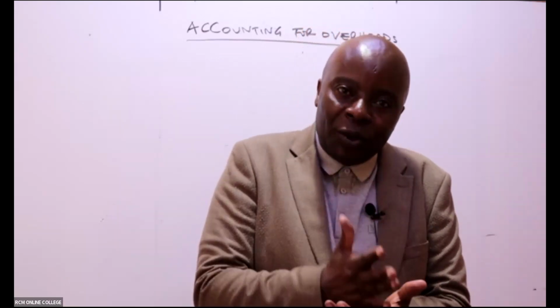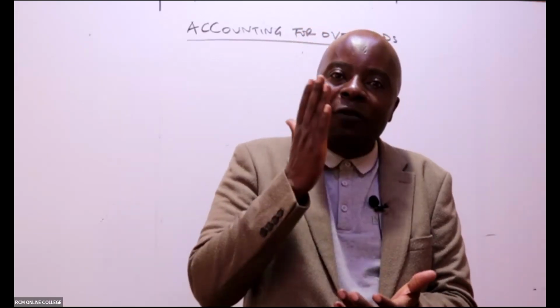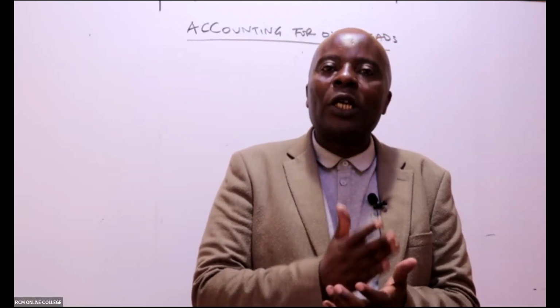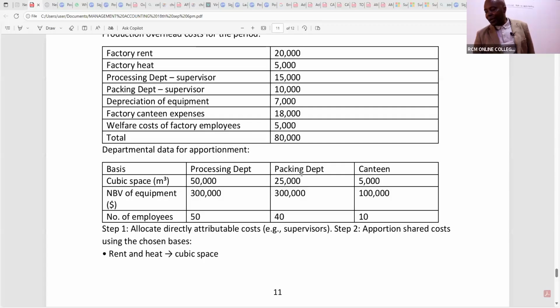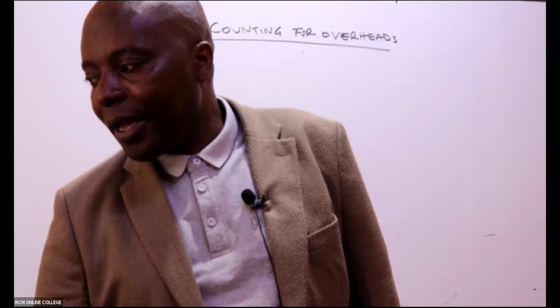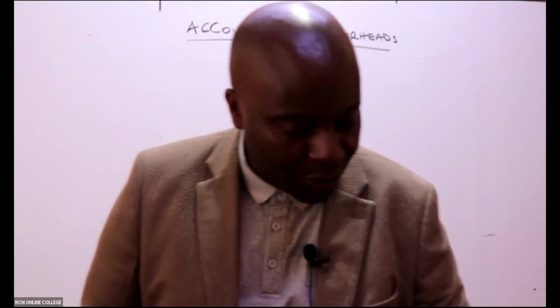apportioned, and I'm reiterating that you shall first of all apportion them to the respective departments. Like in this question that we have here this afternoon, they have given us the departments. You can see we have a processing department, a packaging department, and a canteen. So the very first thing that we shall do here is to do an overhead analysis schedule.